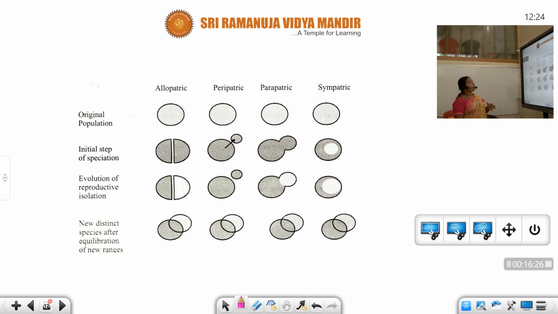See students, let us see allopatric, peripatric, parapatric and sympatric. The original population, so the initial step of speciation. Here they were divided into two. Again, here parapatric, this will be a population. Next, evolution of reproductive isolation. So they finally divide like this, and new distinct species form after the equilibration of new ranges. So finally, new species will be formed.